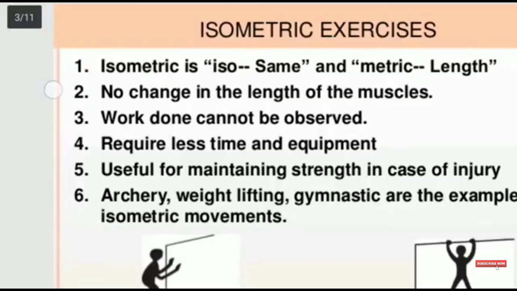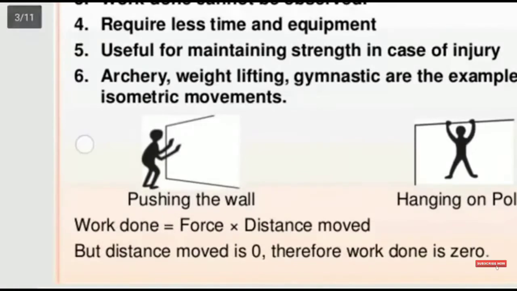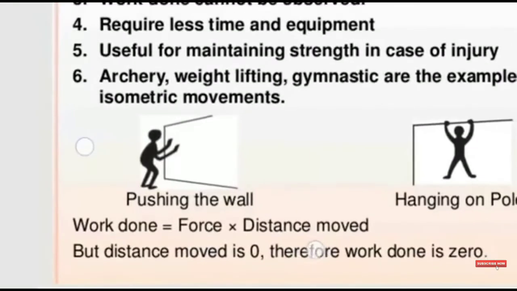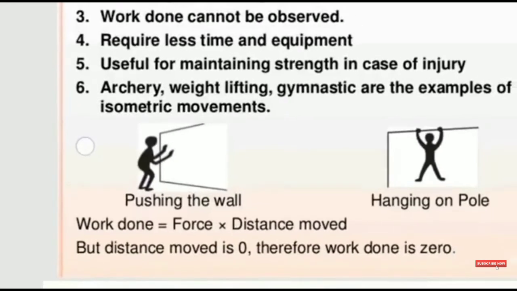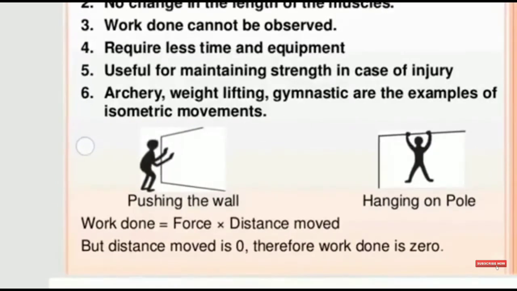So there will be no change in the length of muscles because there will be no continuous contraction and relaxation, but there is force. We have applied force, so definitely there will be a particular contraction, but the length of the muscle will not change. Here you can see the example of the equation. Work done is equal to force and distance, but since there is no movement, there will be no distance moved. So work done is equal to the force into 0. So total work done in the case of isometric exercise will be 0.